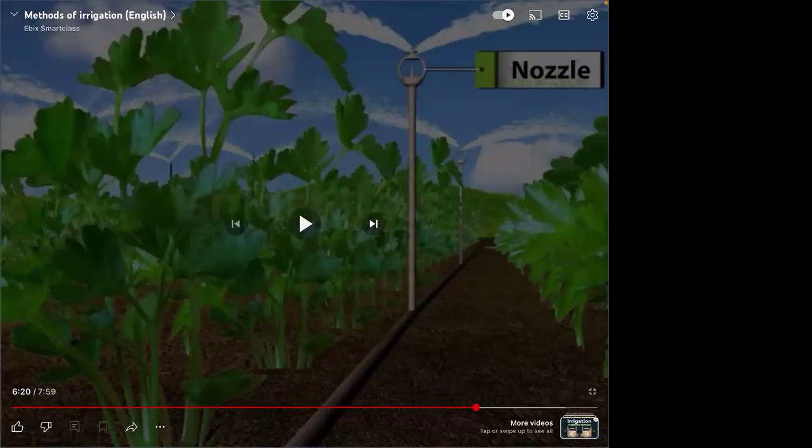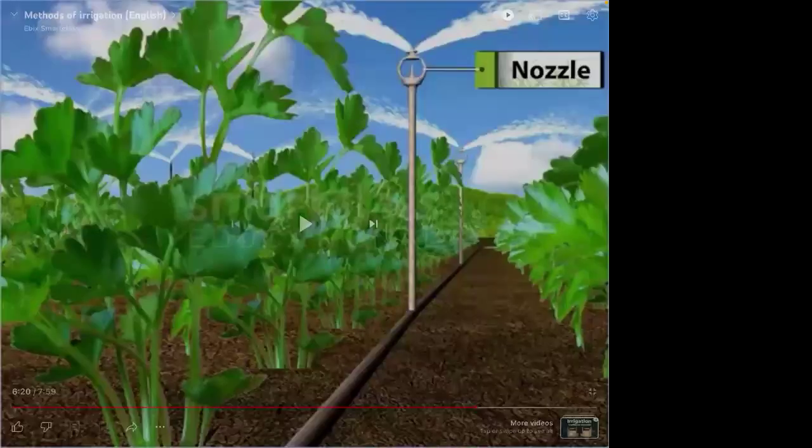So when we are opening the main power of that sprinkler system, then water will start and the nozzles will start rotating. Through that, the water goes out.